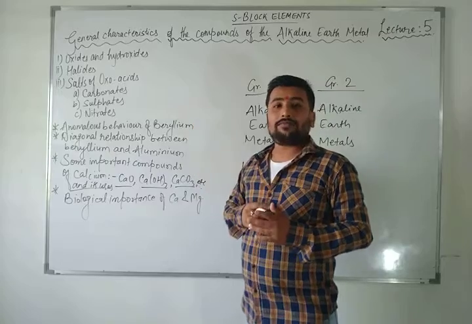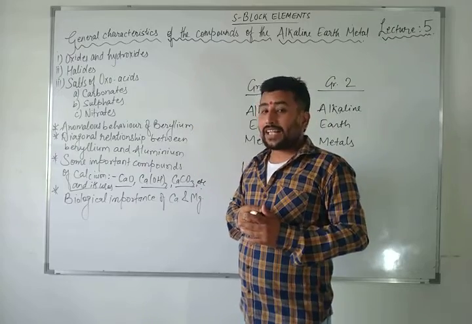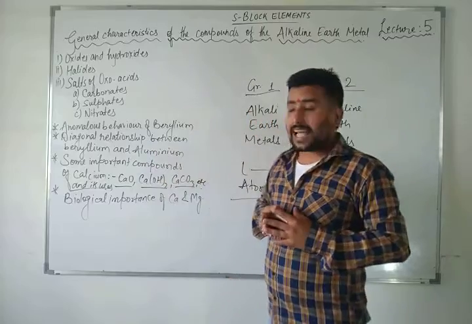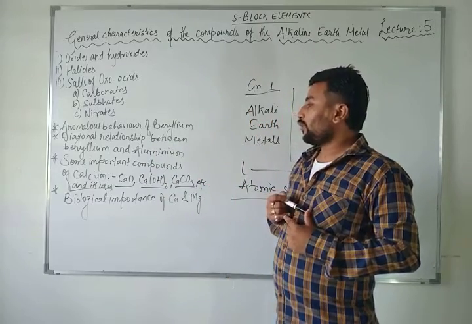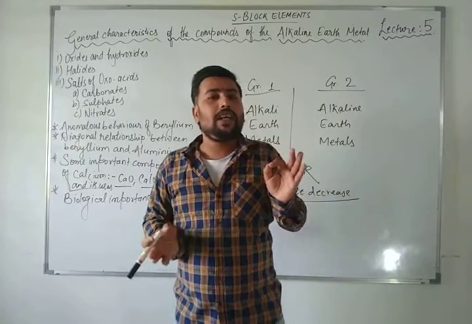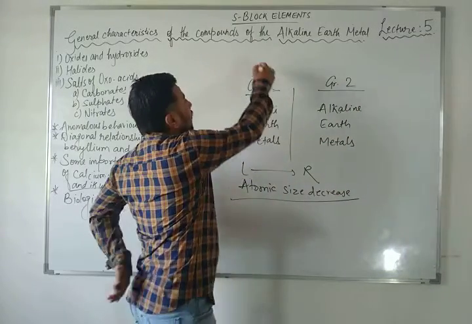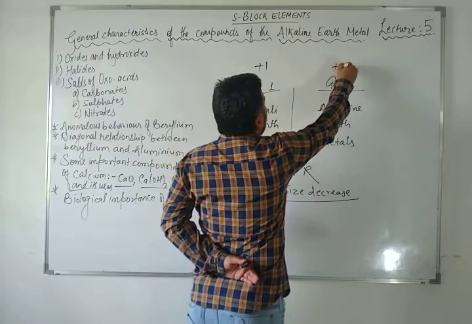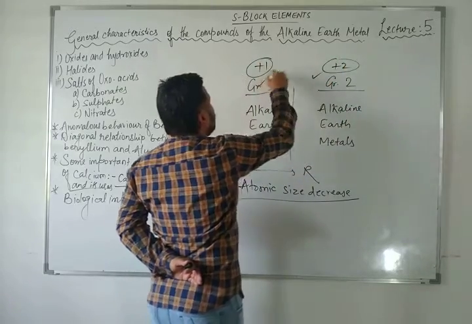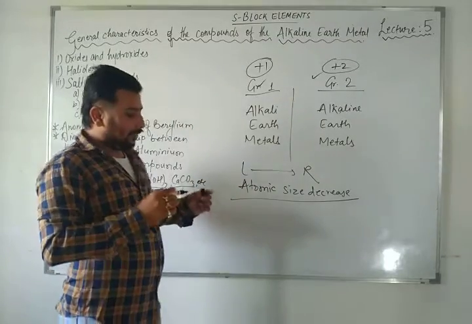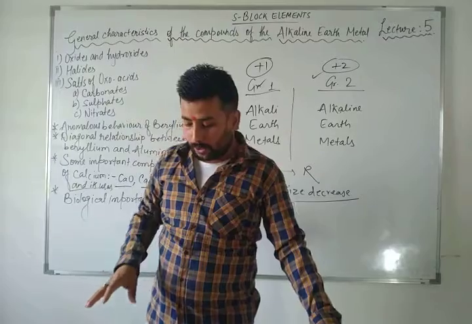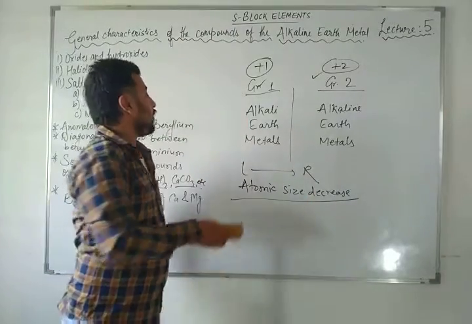Similarly, there lithium and magnesium had a diagonal relationship; here beryllium and aluminium will have a diagonal relationship. The things are the same, with a little difference: that was +1 valency, here it is +2. So it is monovalent there and divalent here; it can lose 2 electrons here and 1 electron there. So first we made a relationship between group number 1 and group number 2, and now we will discuss the general characteristics.